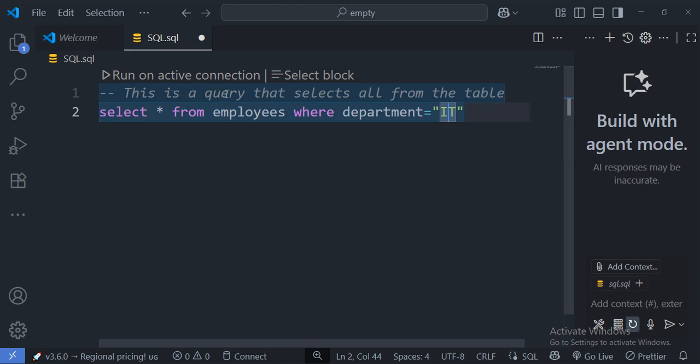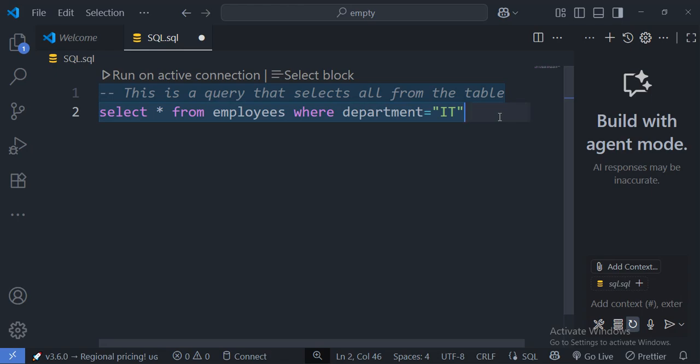This is a single line comment. So the database ignores the line starting with the 2 dashes, but humans reading the query can quickly understand what it does using this comment.